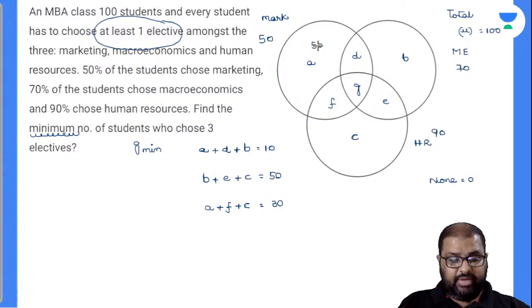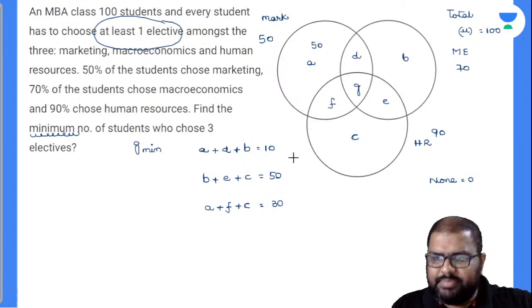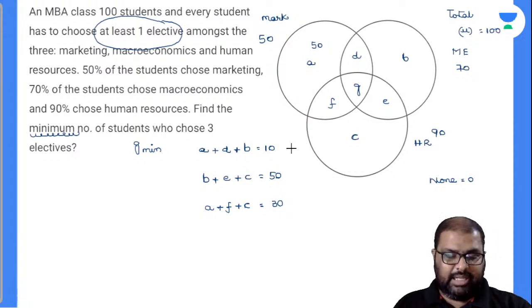Can I take A value 50? No, I cannot take A value 50. Why? Because A plus D plus B is equal to 10, so how can you take A as 50? A plus F plus C is 30. Then how can you take A as 50? That is not a possible value there.